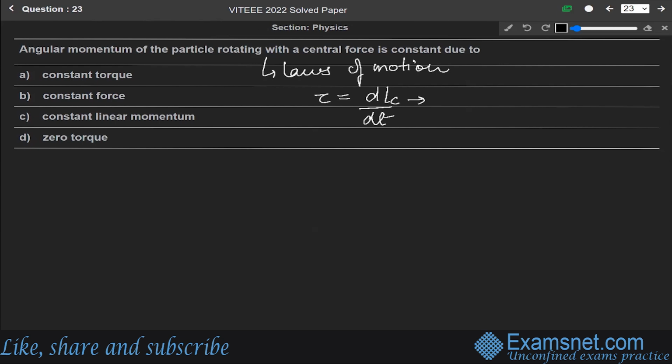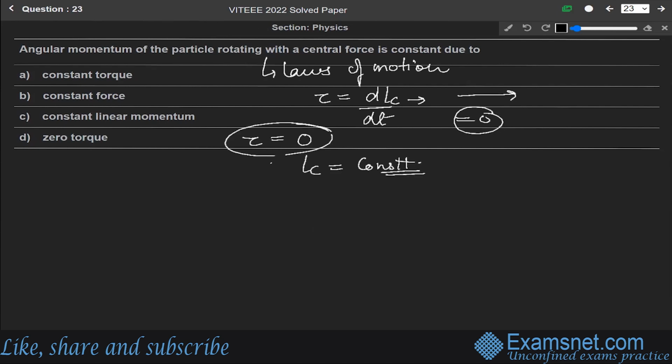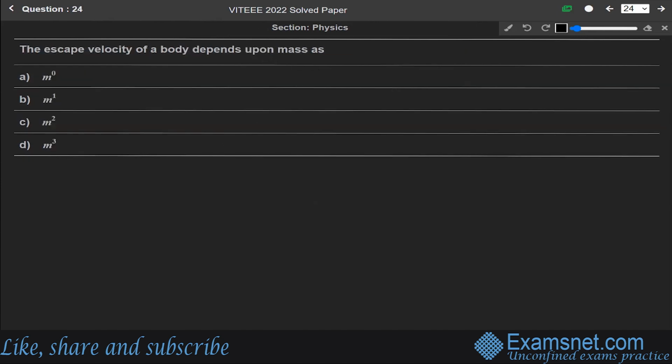Central forces act along the center of mass, therefore the torque about the center will be 0. So tau equals 0, which means Lc will be constant. So from the given options, option D, that is zero torque, is the correct answer. Okay, now next question.